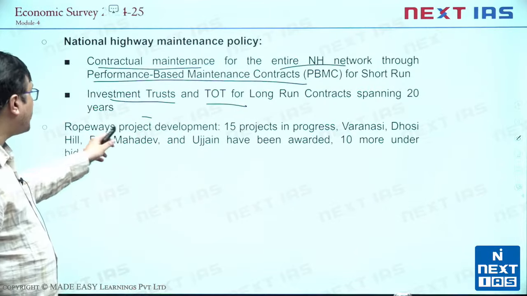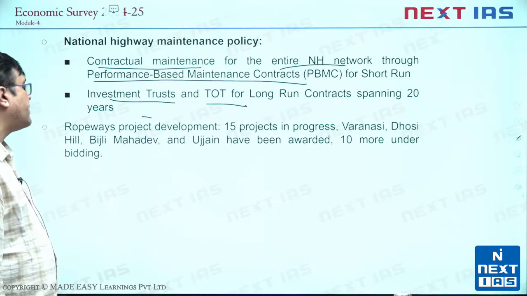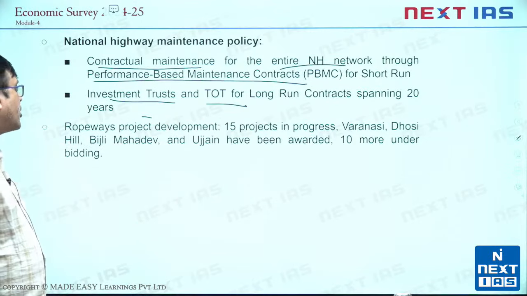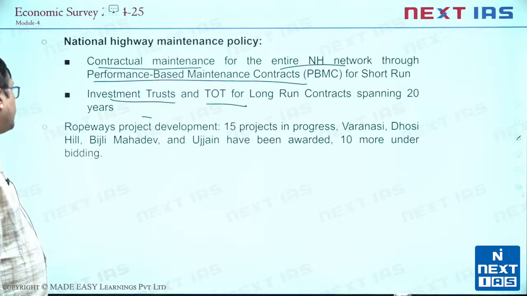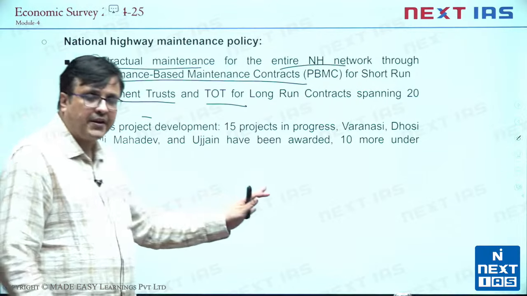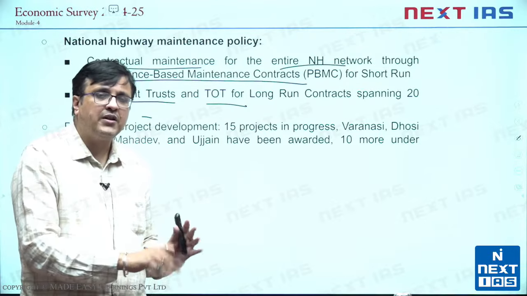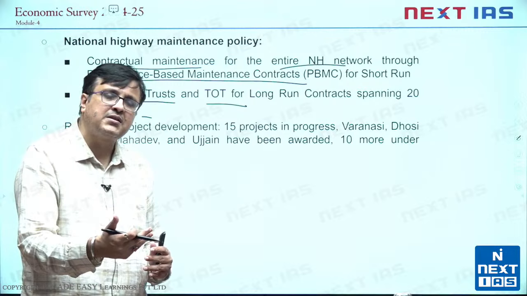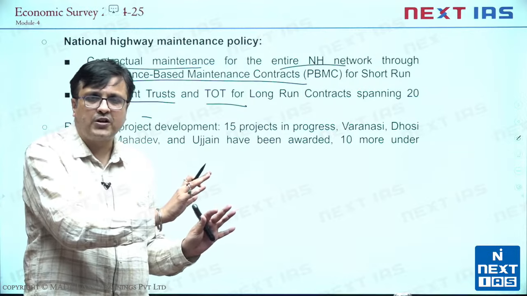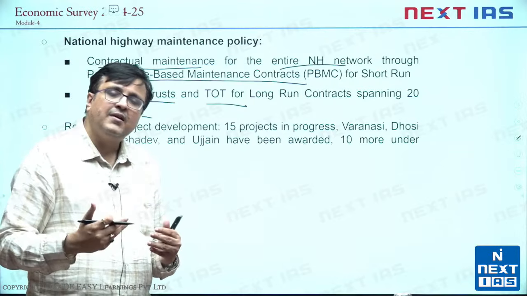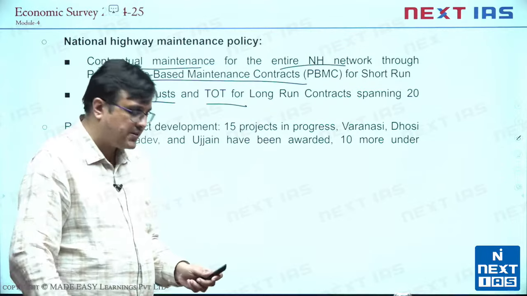Then of course this is the Parvatmala program, ropeways project development. 15 projects are already in progress. Varanasi, Dosi Hill, Bijli Mahadev and Ujjain have been awarded. 10 more are under bidding. So now 15 projects are being targeted. 4 awards are already given, so the work should begin in a couple of months, and bidding is already on for 10 more. So hopefully by next year we should have work happening at all these places.